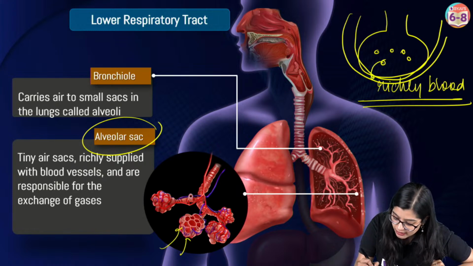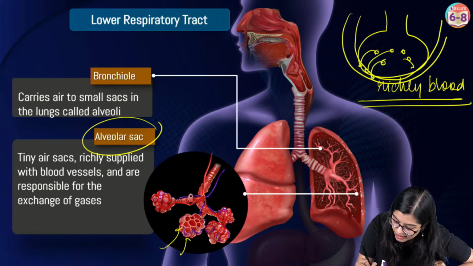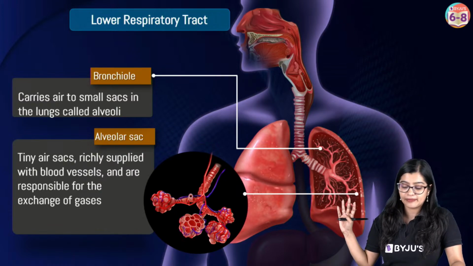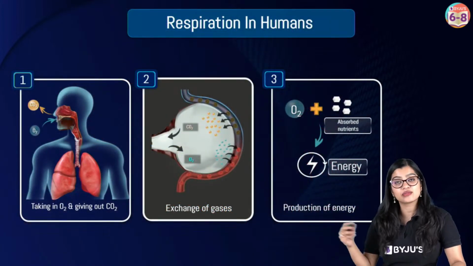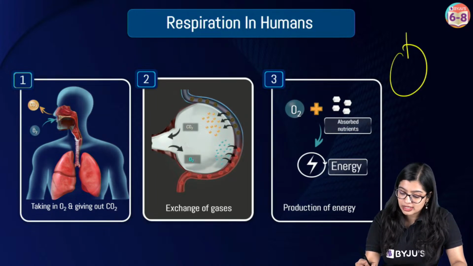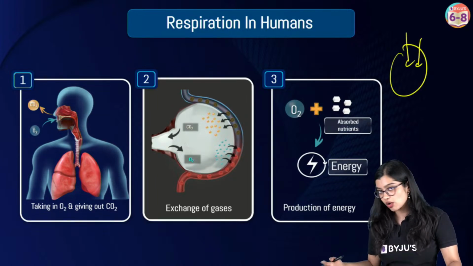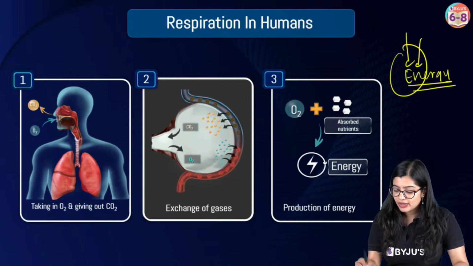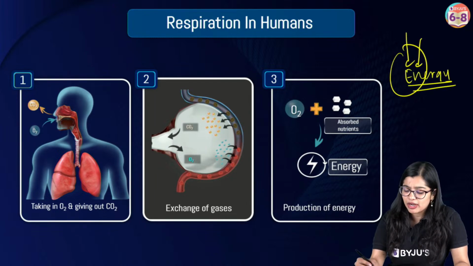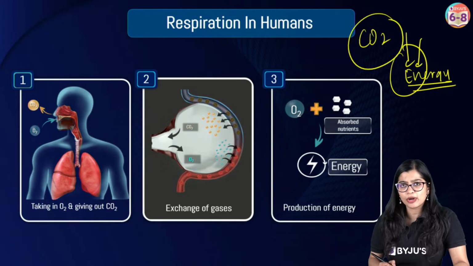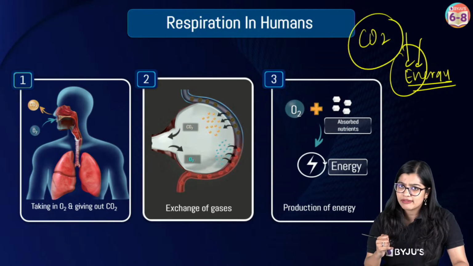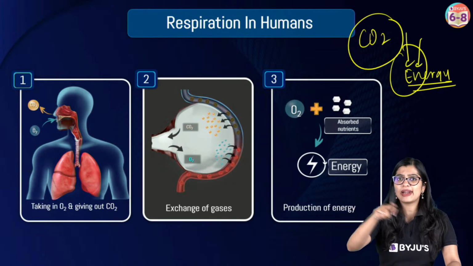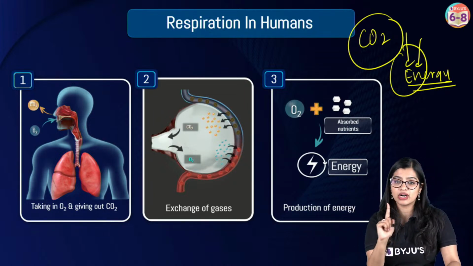Now from here it will enter into the blood and then the blood will transport it to different parts of the body. Once it reaches different parts of the body, we know that the cells will take up this oxygen, glucose is also transported, then energy will be produced. When energy is produced, carbon dioxide is also produced. So carbon dioxide has to be given out. The same route through which the oxygen came in, the carbon dioxide will go back in the reverse route.